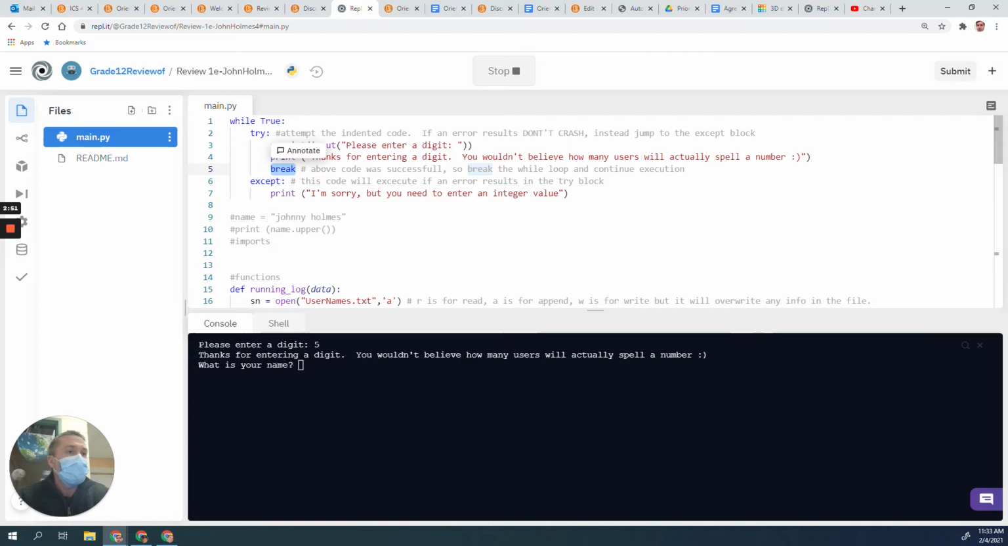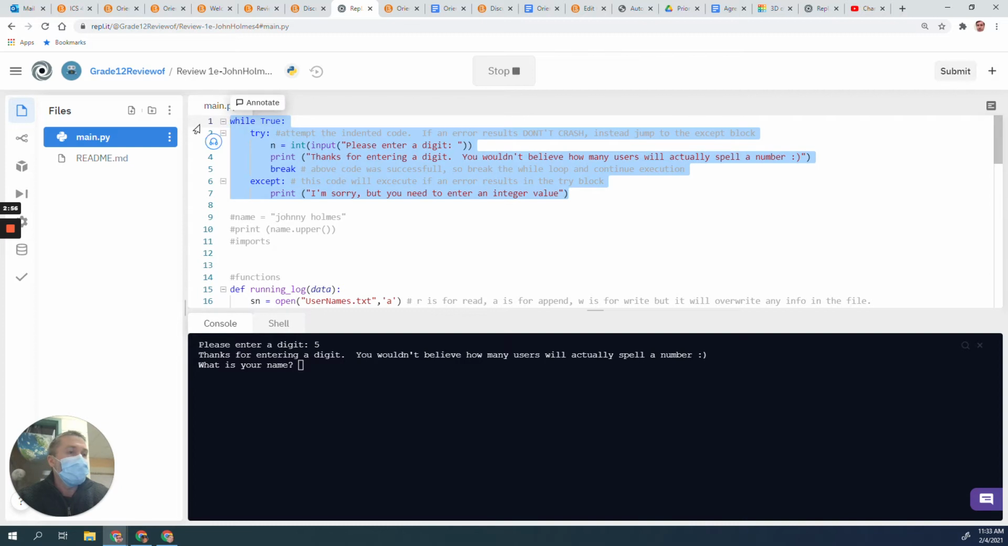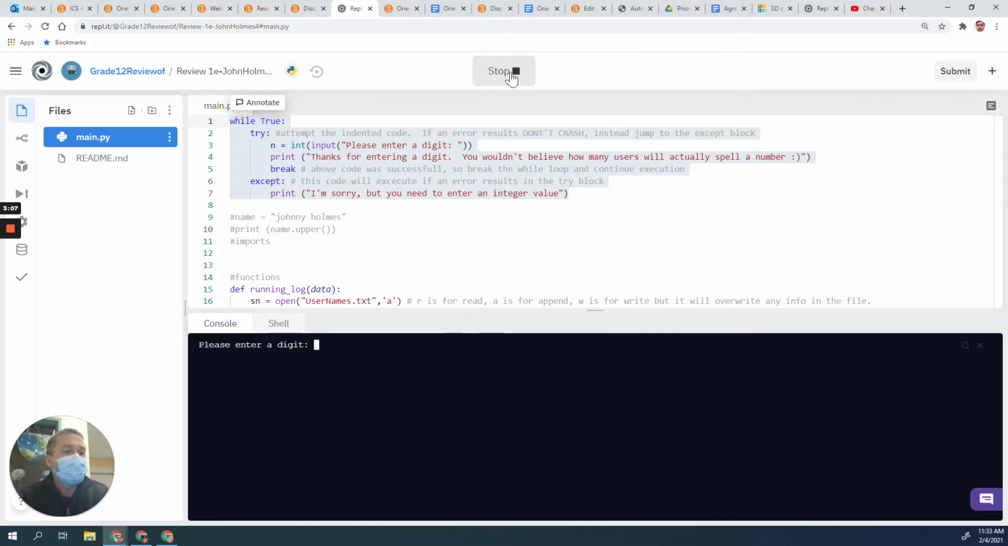So this bit of code is a way to check to make sure that I get the correct input. I put in a while true. If I am successful, I immediately break out after that, and the rest of the program continues: what is your name? But let's see what happens if, at please enter a digit, I type the word five. That is a string of characters, and the computer will try to take an integer value of that. It makes no sense. It can't convert that to a number. So this will generate an error, and that's what we saw previously. It said a value error.